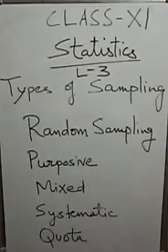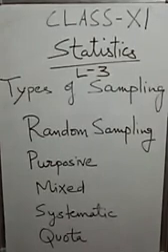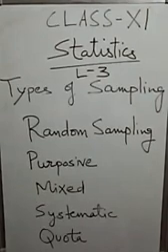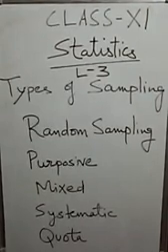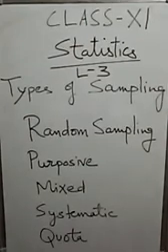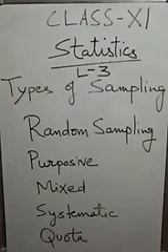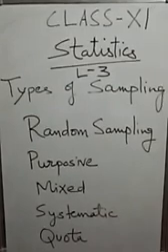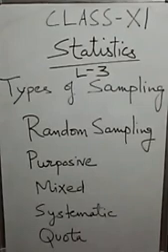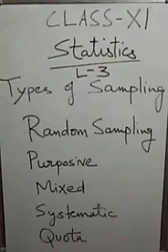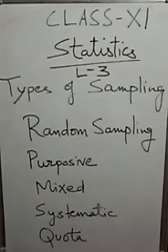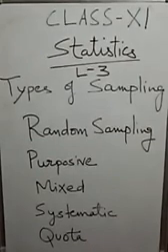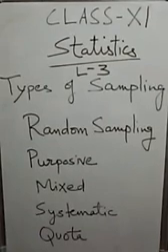And the next is quota sampling. In this method the population is divided into different groups or classes according to different features of the population. Some percentage of different groups in the total population is fixed. Further, a quota of items to be selected as sample items is fixed for each group. The investigator selects the fixed number of items from each group to form the sample. This method of sampling is not very expensive, but there is a high possibility of personal bias at the time of selection of the items by the investigator.